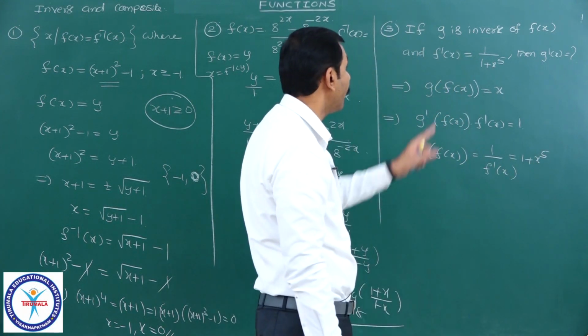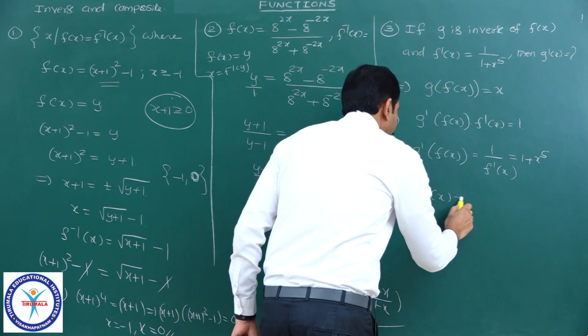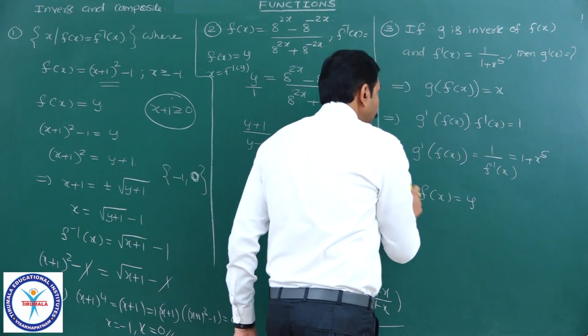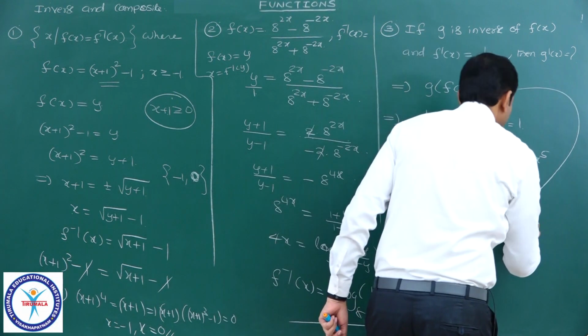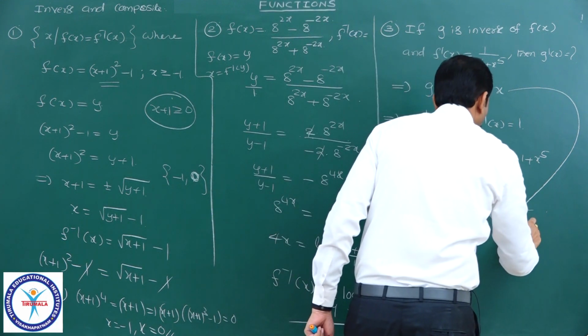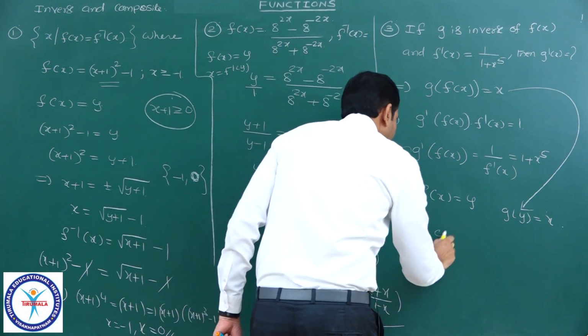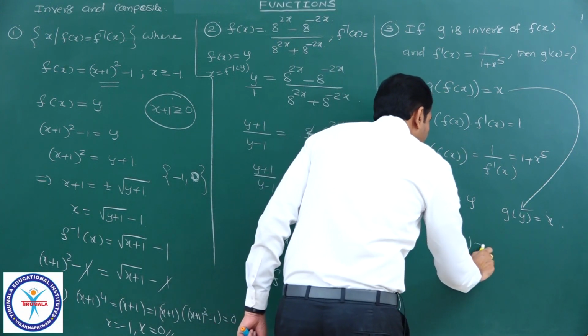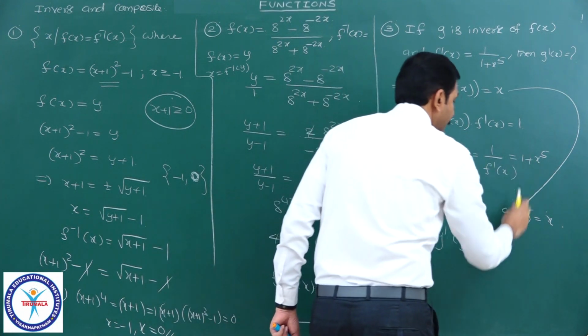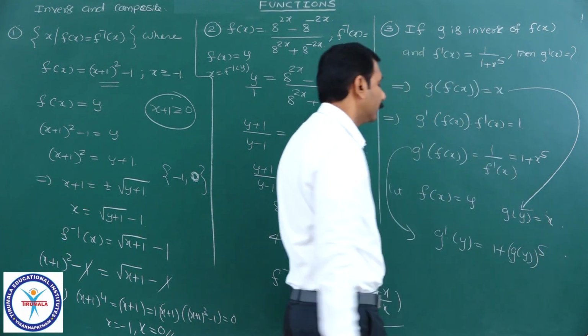Look here, I want g dash x. What will I do? I will take f of x equal to y. Now, you see this. f of x equal to y means g of y is equal to x. Therefore, from this g dash of y is equal to 1 plus, what is x here, g of y whole power 5.